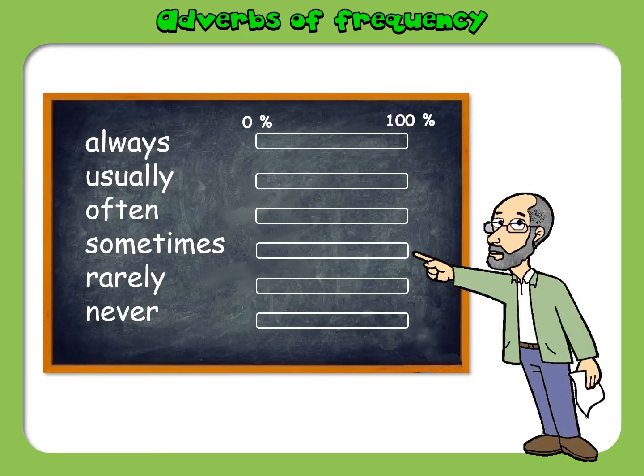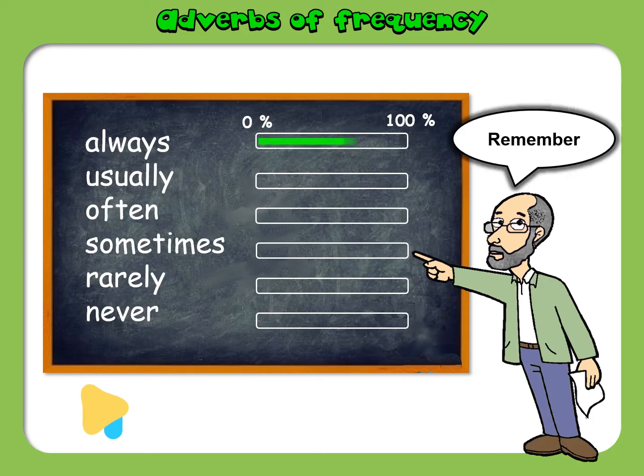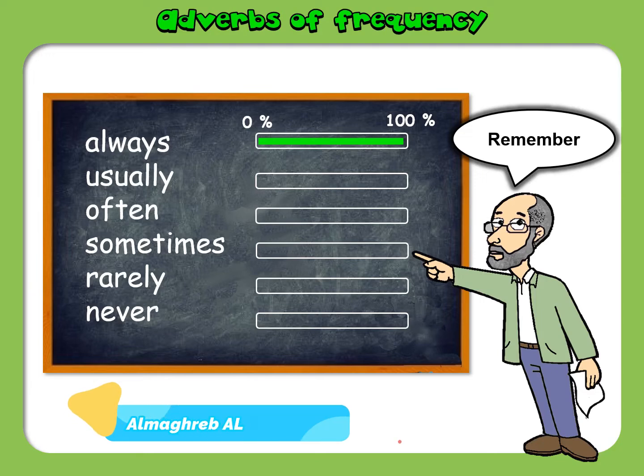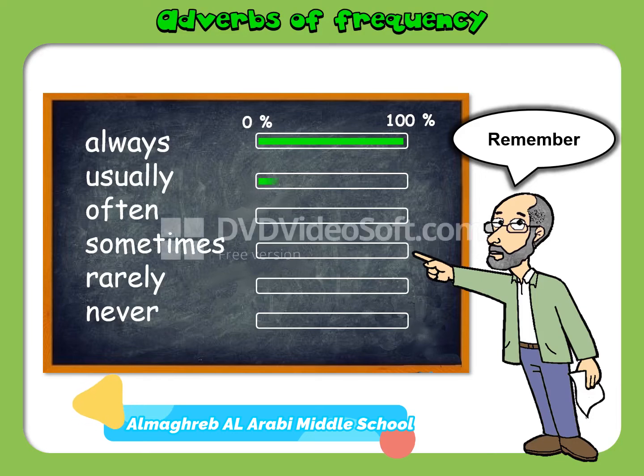Just before we go to practice, before we do some exercises, remember this please. Always means 100%, all the time you do something. Usually means most of the time. It can be 80%. Okay, often means a lot of the time, and sometimes means some of the time.